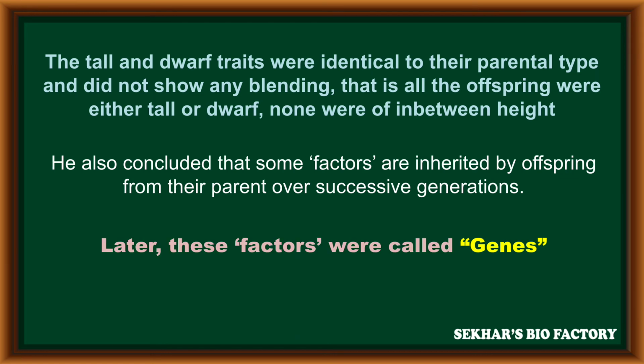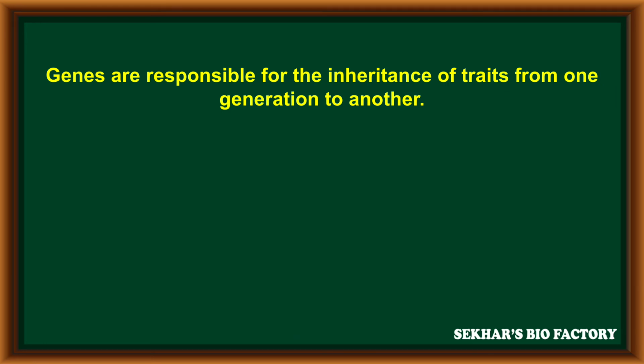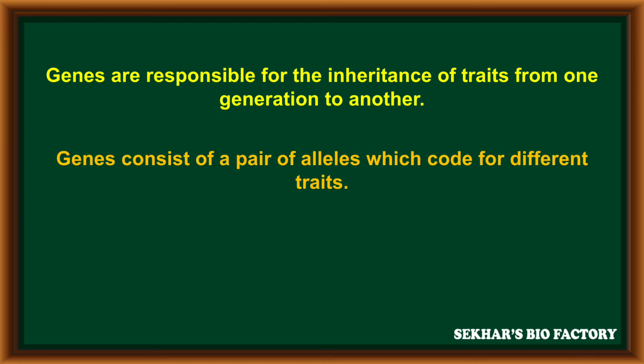Later, these factors were called genes. Genes are responsible for the inheritance of traits from one generation to another. Genes consist of a pair of alleles which code for different traits.